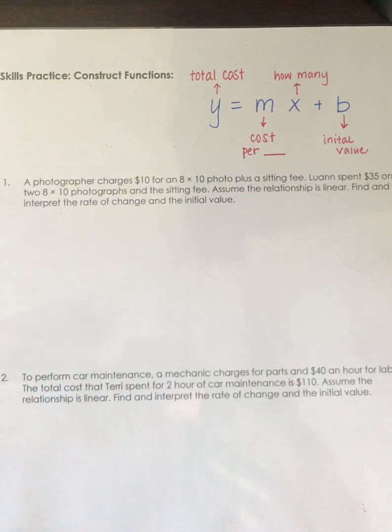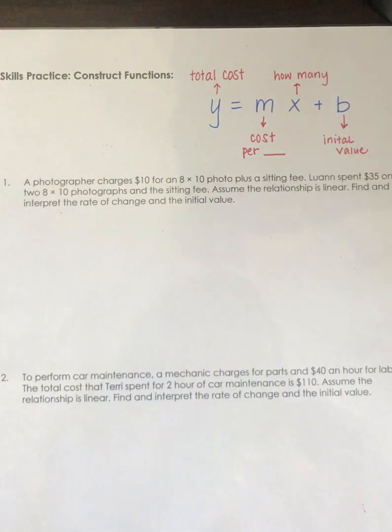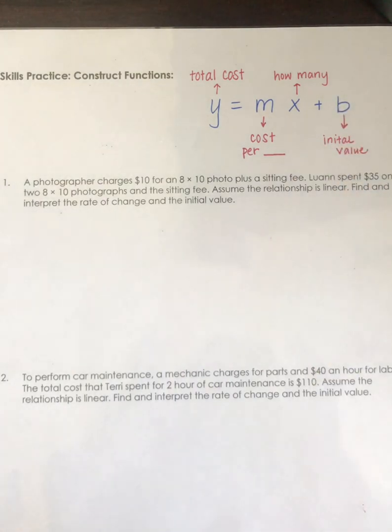cost per whatever you're dealing with, like per hour type cost, or per part, or whatever it is. And then X is going to stand for how many of those, so how many hours are worked or whatever the case may be. And then plus B, which is the initial value. That is the one-time value, the one-time charge, the one-time fee for something. That goes there. It is not dependent on anything else.